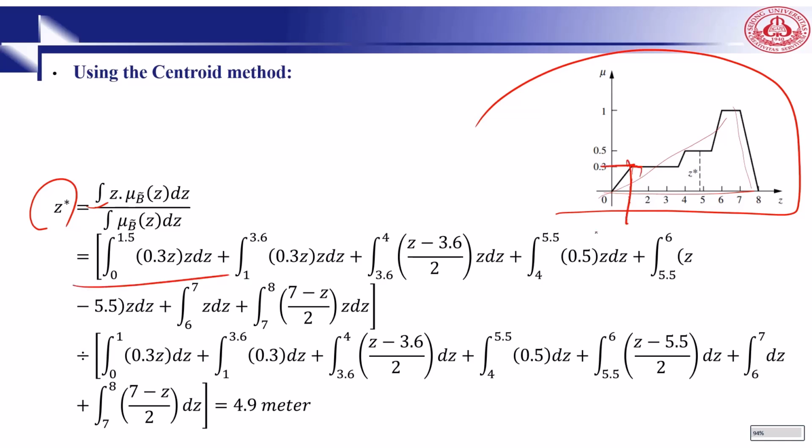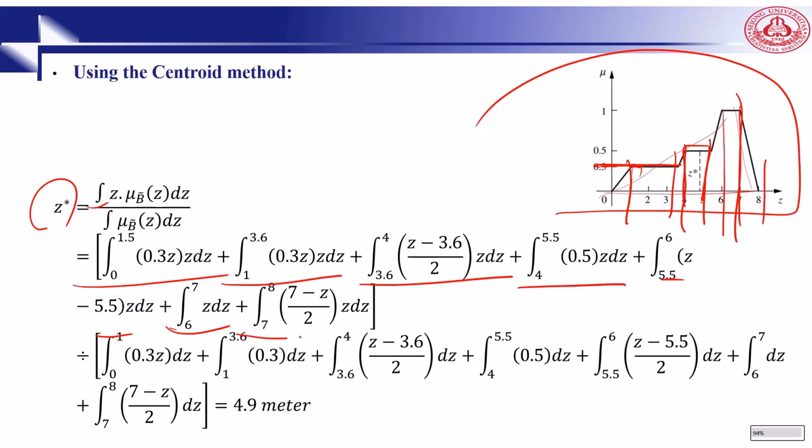Then from 1 to 3.6, we will go for this one, with 0.3. From 3.6 to 4, we will go for this one. From 4 to 5.5 for this area, we will go for this. From 5.5 to 6, we will go for this one. From 6 to 7, we will go for this one. From 7 to 8, we finally will go for this one, right?